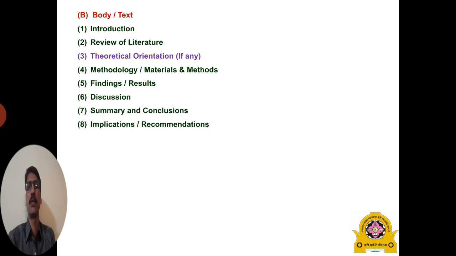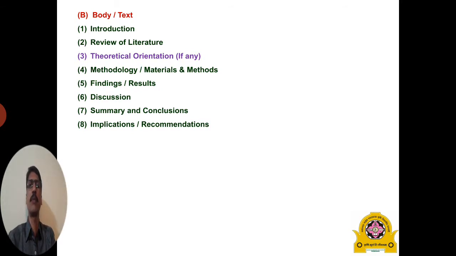Out of this, the third chapter, theoretical orientation, is only for PhD students of some particular disciplines. Say, for example, in agriculture, the social science, the agriculture extension education, and also the agriculture economics departments use this theoretical orientation chapter.